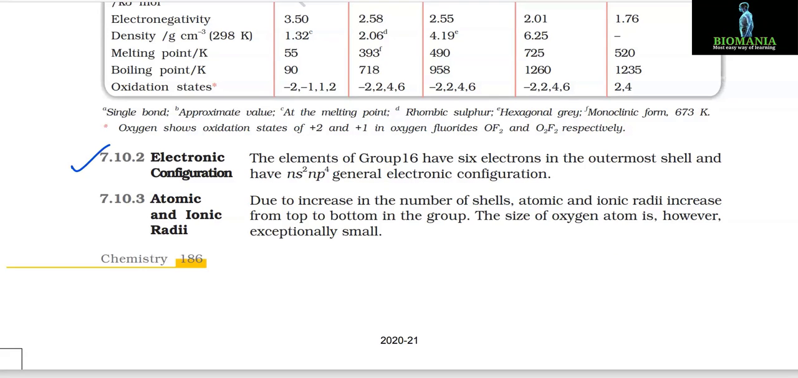7.10.2 Electronic configuration. The elements of group 16 have 6 electrons in the outermost shell and have an ns2np4 general electronic configuration. 7.10.3 Atomic and ionic radii. Due to increase in the number of shells, atomic and ionic radii increase from top to bottom in the group. The size of oxygen atom is, however, exceptionally small.